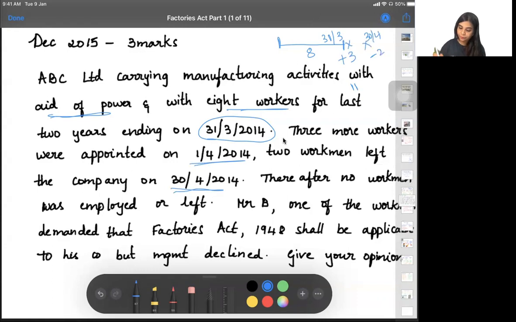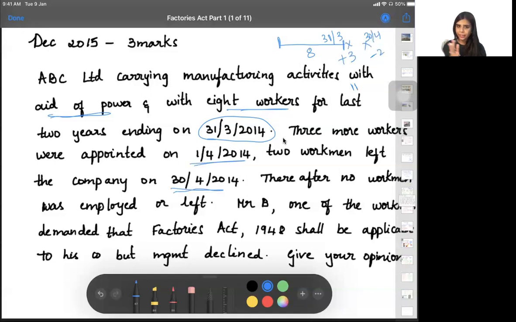Mr. B, one of the workers, demanded that Factories Act 1948 shall be applicable to his company, but management declined. Give your opinion. So, will Factories Act be applicable or not? Yes. Why will it be applicable?